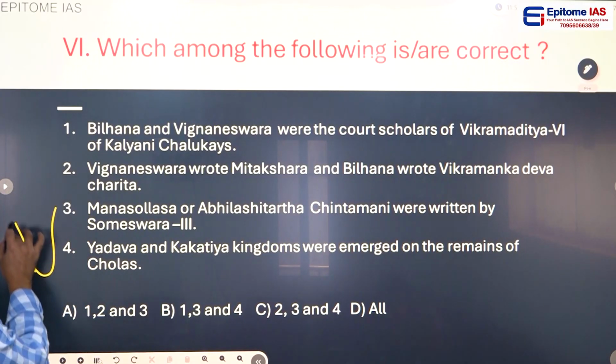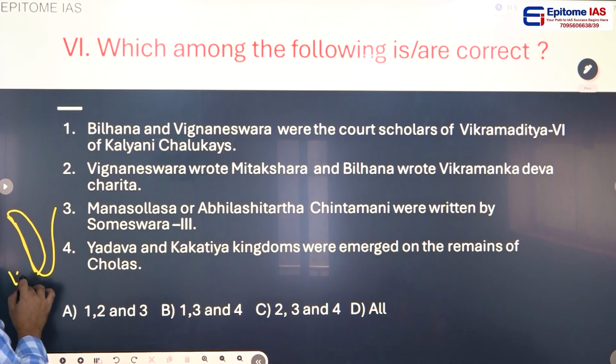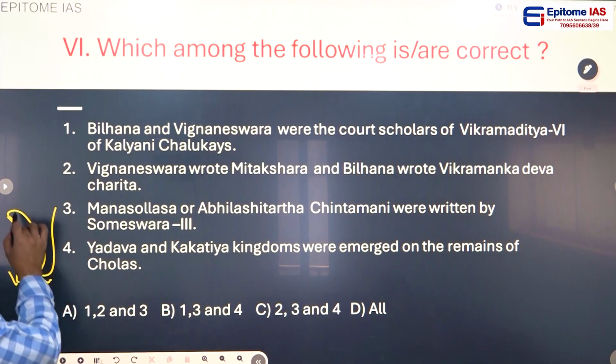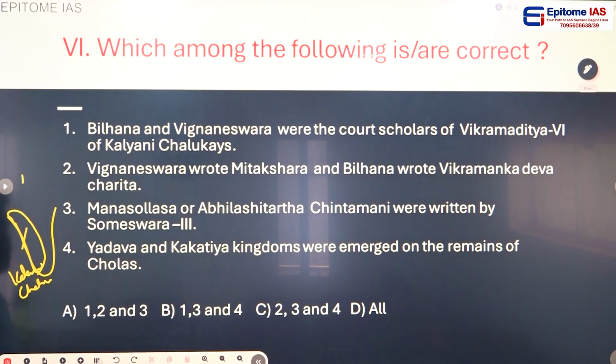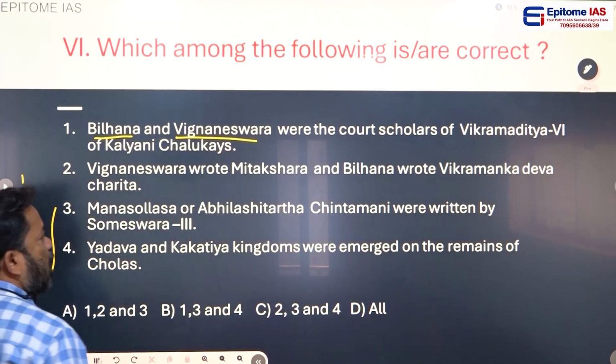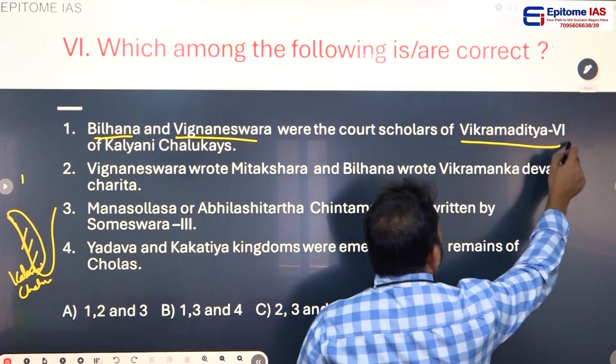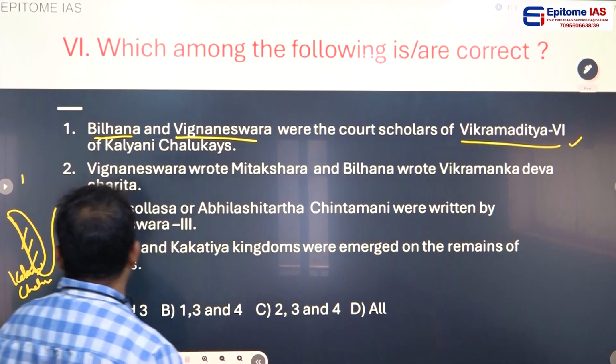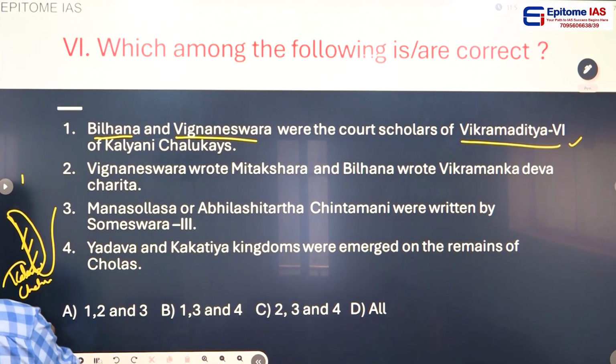After the Rashtrakutas, this place was ruled by the Kalyani Chalukyas. Please remember: Harshavardhana time period, Badami Chalukyas, later Rashtrakutas, later Kalyani Chalukyas, same place. Badami Chalukyas were replaced by the Rashtrakutas. Rashtrakutas were replaced by the Kalyani Chalukyas. Yes. Bilhana and Vijnaneshwara were the court scholars of Vikramaditya VI. Vikramaditya VI was the greatest ruler of the Kalyani Chalukya dynasty.